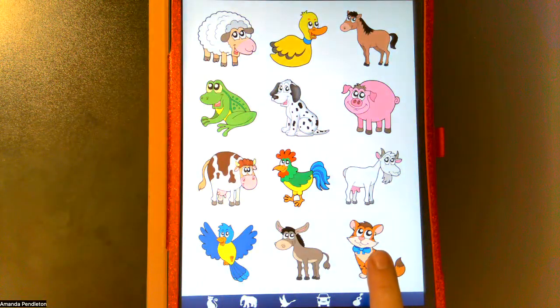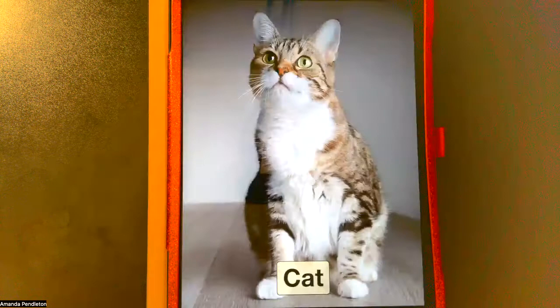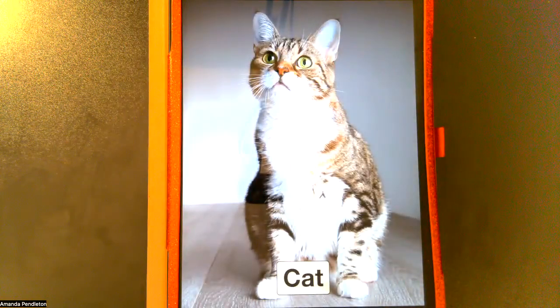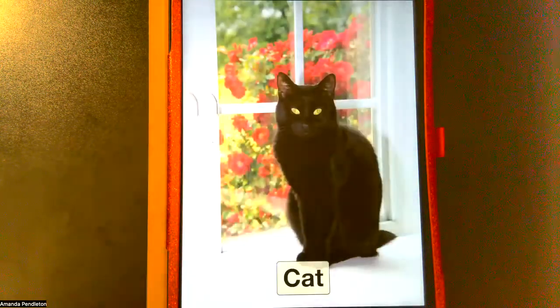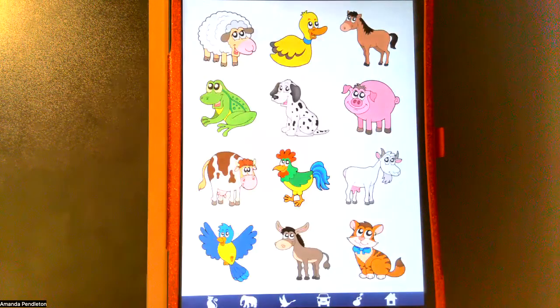If I tap on cat again, notice something. Cat. We actually get a different cat and a different sound. A much more persistent cat, if you will. So as you click, you will get different exemplars of these animals.